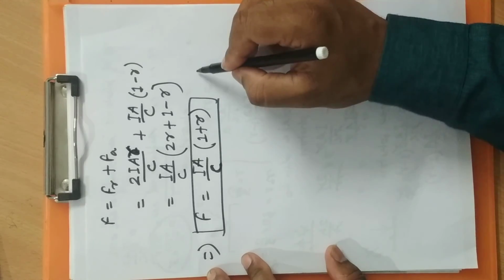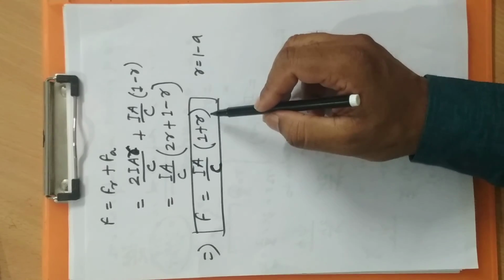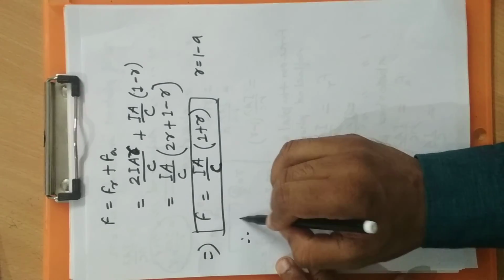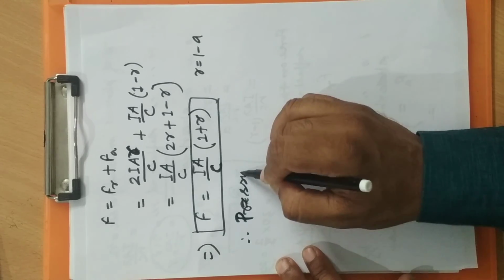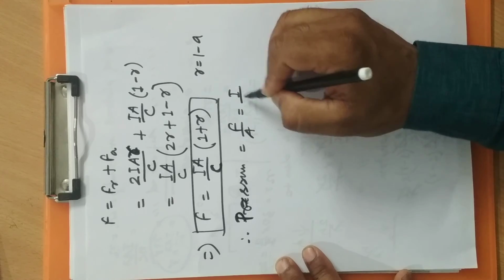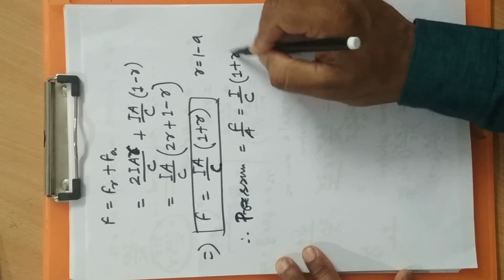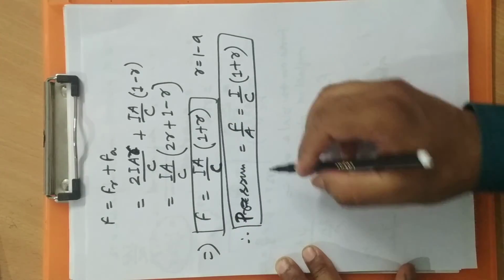You can also replace R by 1 minus A, and you will get the expression in terms of the absorption coefficient. Therefore, in this situation, radiation pressure, which is force divided by area, is I by C into 1 plus R. So this is the general expression. From here we can get the previous two equations.